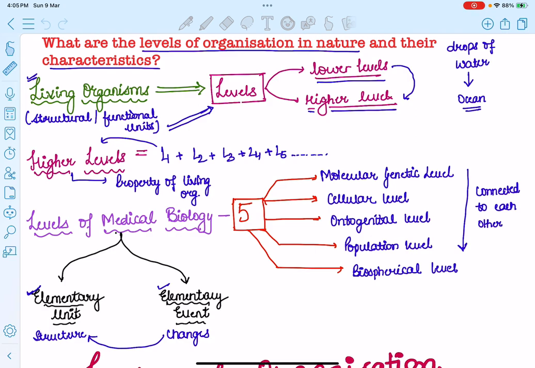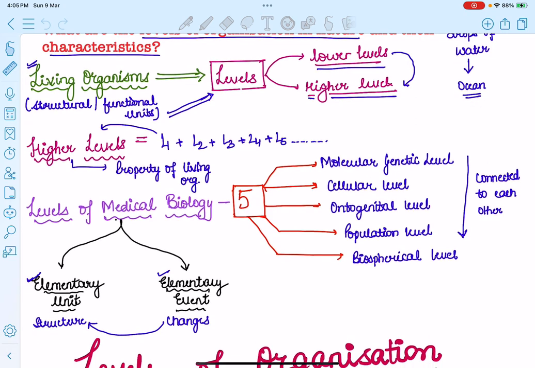According to these levels, we have 5 levels of medical biology, which are basically dependent on their elementary structure and elementary event. An elementary structure or elementary unit is some structure of one level, which is considered as the core unit of something, while an elementary event is the change occurring to this kind of structure. For example, if you are a student, you are the elementary unit of your group. If some change is occurring to you, or if you're leaving the group, this will be the elementary event to the whole process.